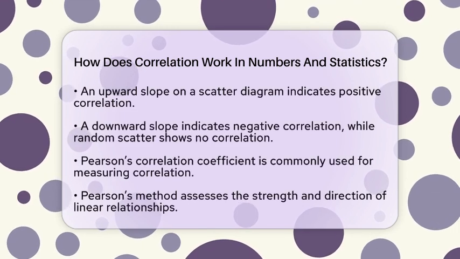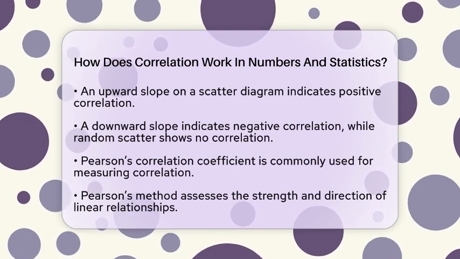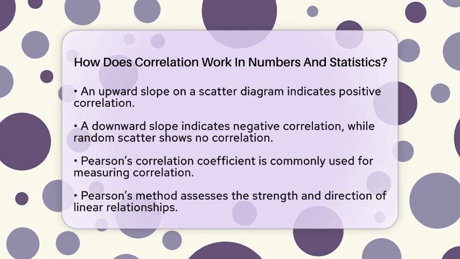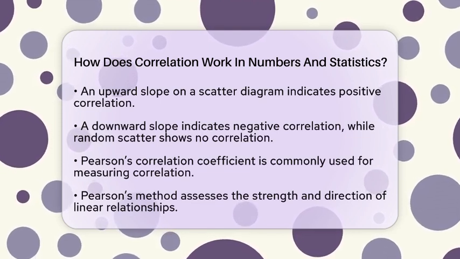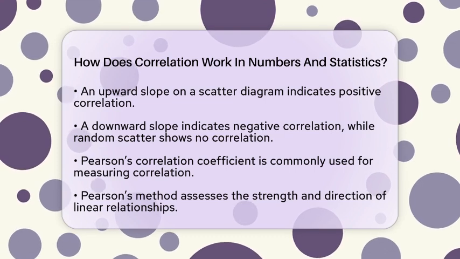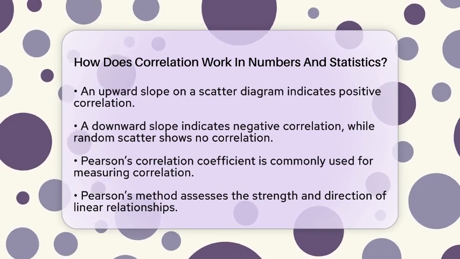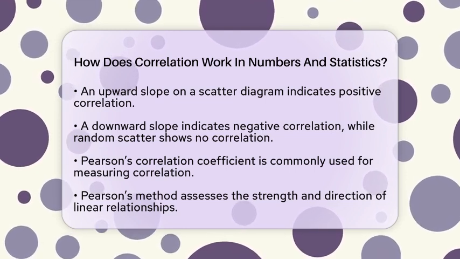The most common method to measure correlation is Pearson's correlation coefficient. This method looks at the strength and direction of a linear relationship between two interval or ratio variables. It is important to note that this coefficient does not imply that one variable causes the other to change. It only shows that they vary together in some way.